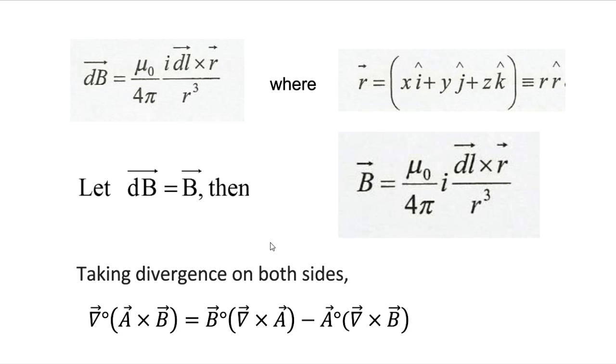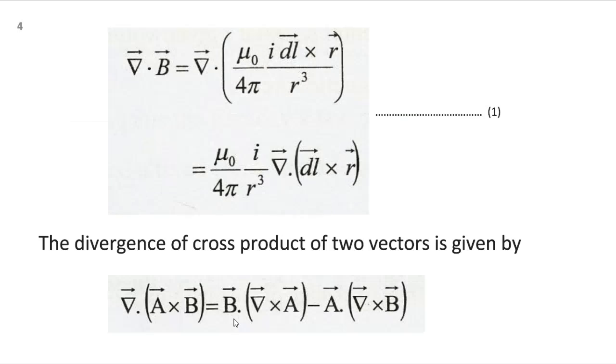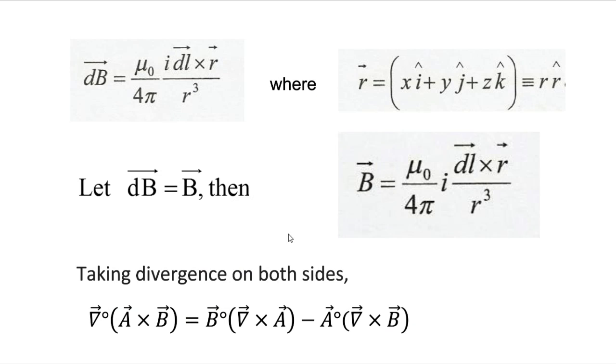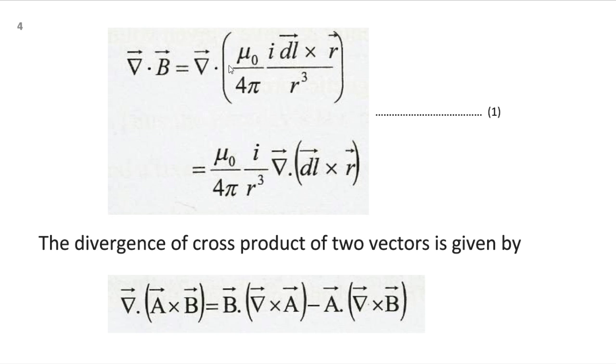For that purpose, I did this one. I'm going to take the divergence on both sides. So when you are taking the divergence, look at this: A cross B. This divergence of B, I took the divergence for this. Divergence of B equal to divergence of this scheme. So this is going to be the equation after taking the divergence.